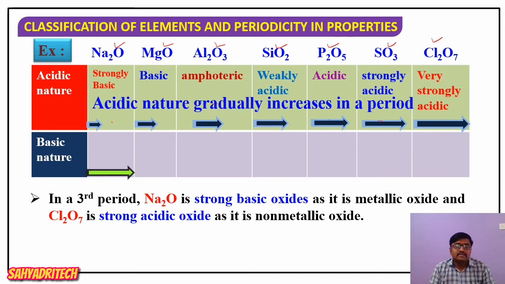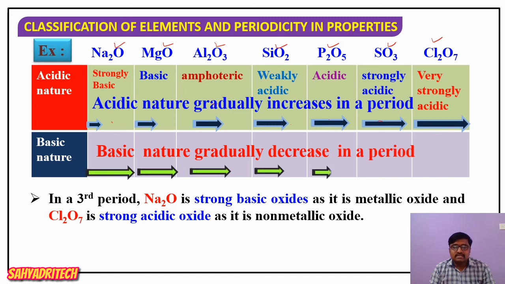On the other hand, if you consider basic nature, as we said, sodium oxide is strongly basic in nature. So basic nature goes on decreasing from left to right in a periodic table. So if I consider trends of oxides period wise, in a period acidic nature increases while basic nature decreases. What is the reason here? Since along a period non-metallic character goes on increasing and metallic character goes on decreasing, hence acidic nature increases while basic nature decreases.